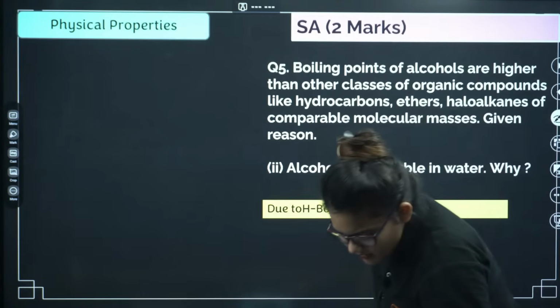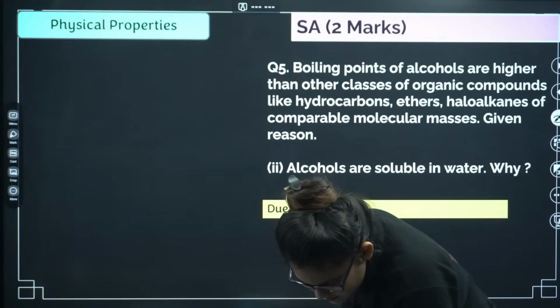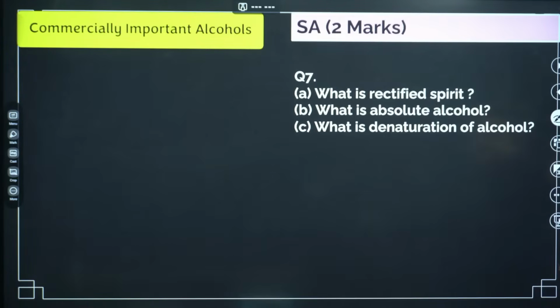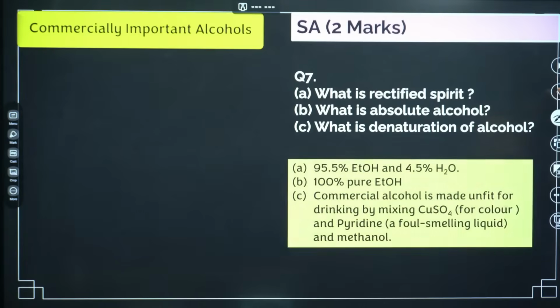Okay, let's go ahead. Next, what is rectified spirit, what is absolute alcohol, and what is denaturation of alcohol? These are the answers. Rectified spirit means 95.5% ethanol and 4.5% water. Absolute alcohol means 100% pure ethanol. And denaturation: commercial alcohol is basically added with CuSO4 for coloration and pyridine for the foul smell. This is the denaturation.